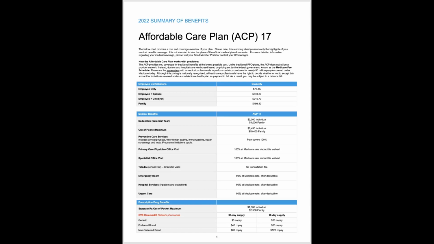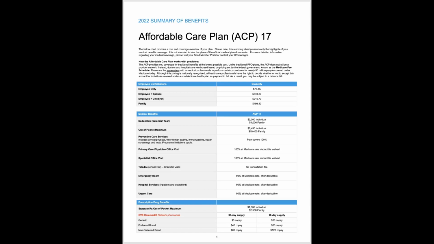How this plan works is it's a pure non-network arrangement. It means there is no PPO network, no Aetna, Cigna, Blue Cross. We just talked about multi-plan in the prior plan. Those are PPO networks. This plan does not have a PPO network. What that means is you can use any physician that you choose, but you have to be proactive in confirming benefits first. All you need to do is hand them your ID card, just like you normally would, but you need to ask the question, will you accept this plan?